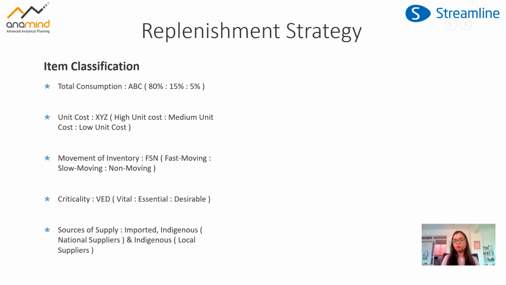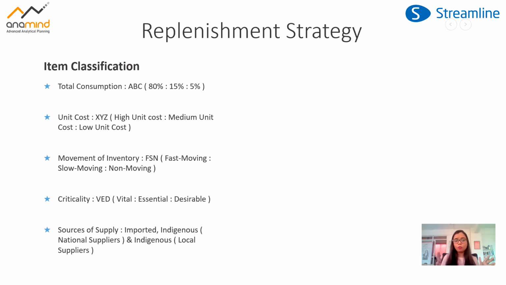Products which are imported would have a different kind of strategy in place, because they have longer lead times. Items which have local suppliers would have very little variability or deviation in the lead times, compared to items which we are importing or which have national supplier dependency.